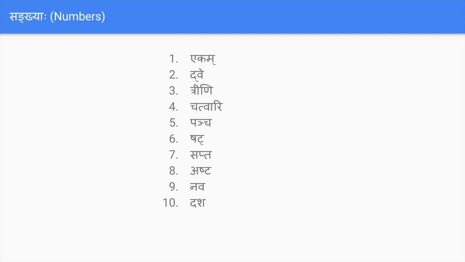So again, punaha ekavaram, one more time. Ekam, dve, treeni, chatvari, pancha, shat, sapta, ashta, nava, dasha.